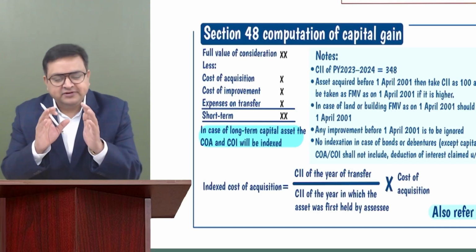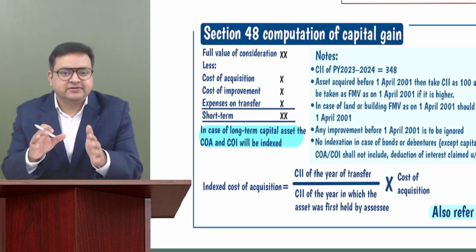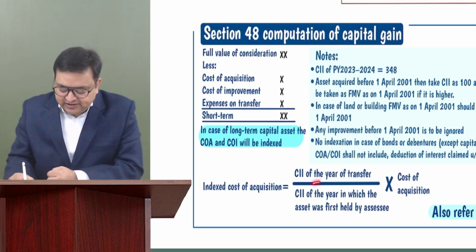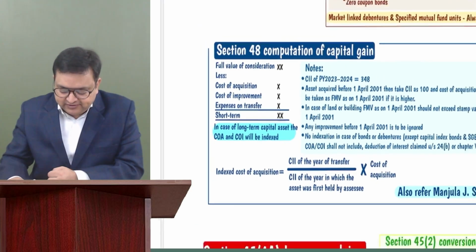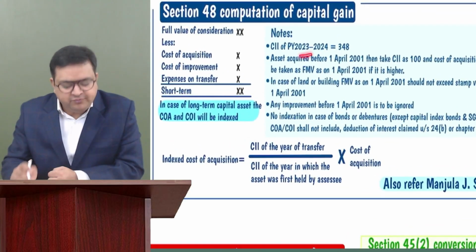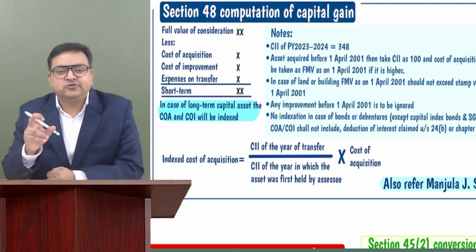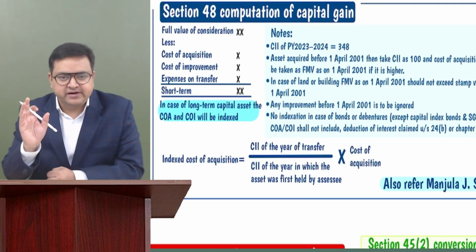So both the options are correct, but I would highly appreciate it if you apply Manjula J. Shah, right? So CII of the year of transfer divided by CII of the year of acquisition into cost of acquisition. Got it? And CII would be given to you, but we know that this year CII is 348. Previous year 23-24 CII is 348, and the base year is 2001-02. The CII was 100, right?